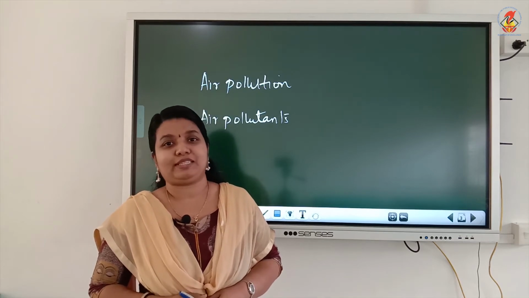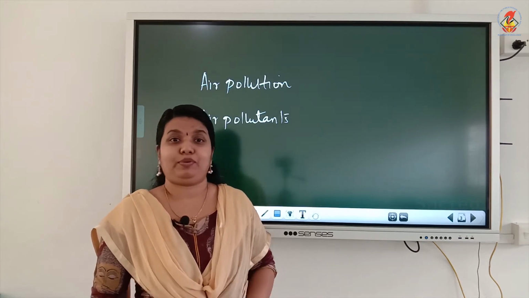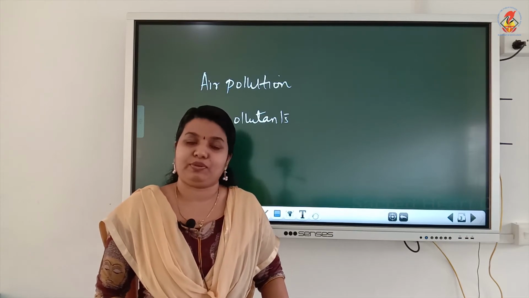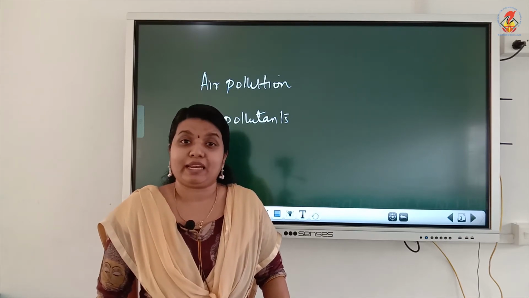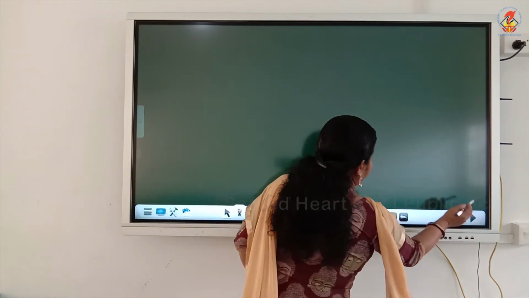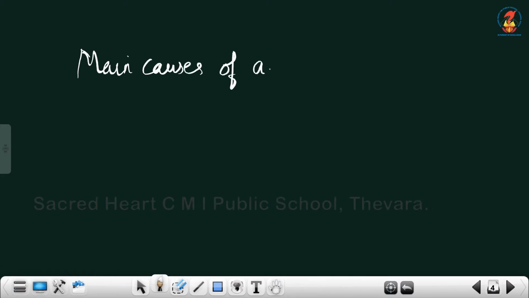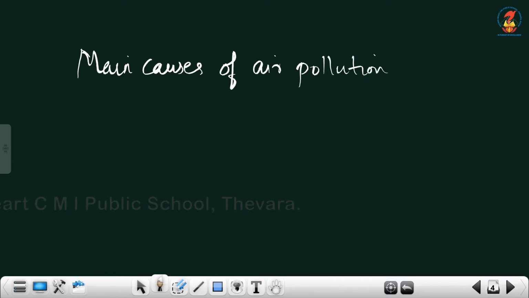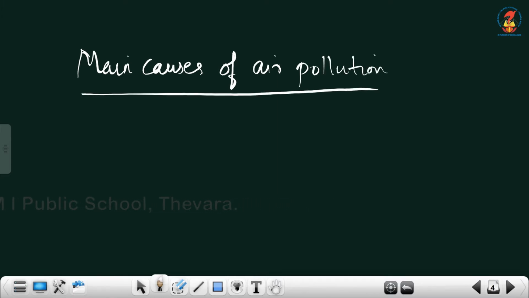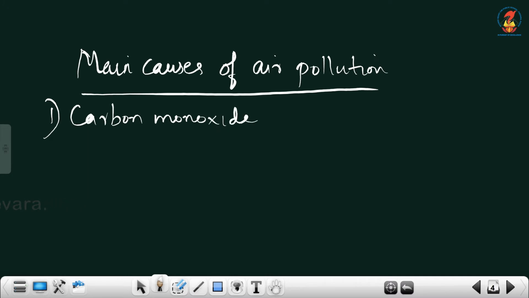Now, we are going to discuss in detail the major air pollutants, the main causes of air pollution. The first one is carbon monoxide. About carbon monoxide we have discussed in the previous chapter.